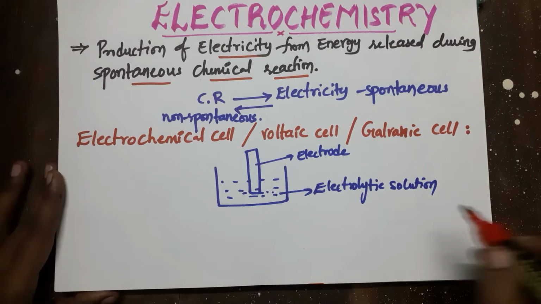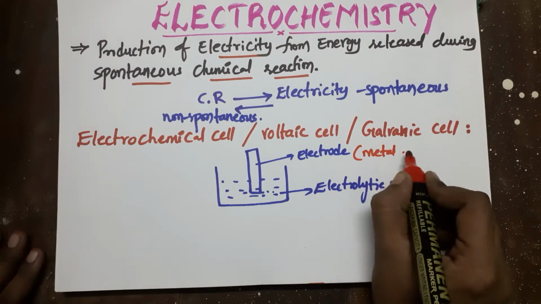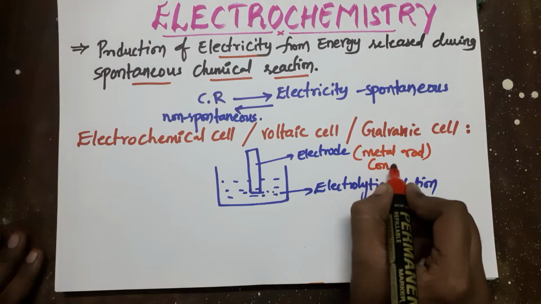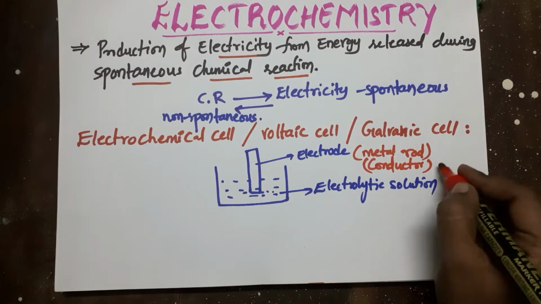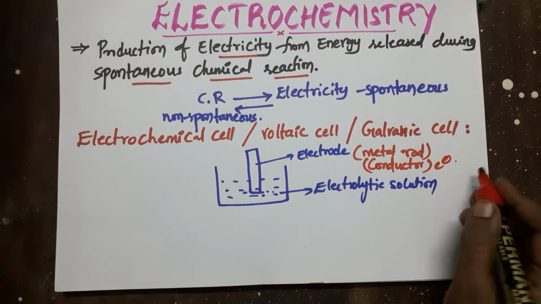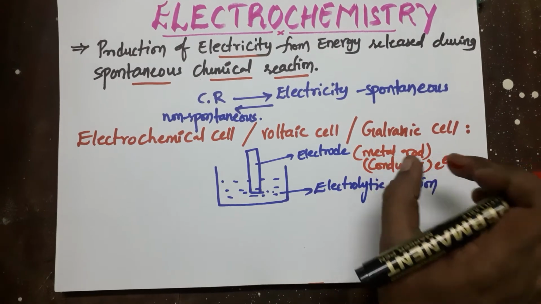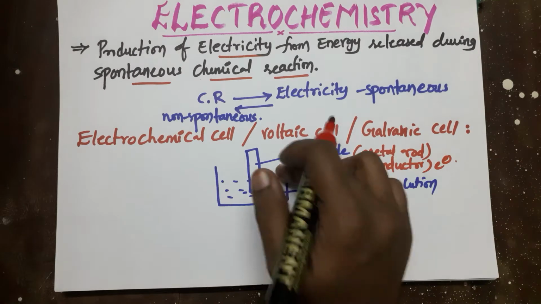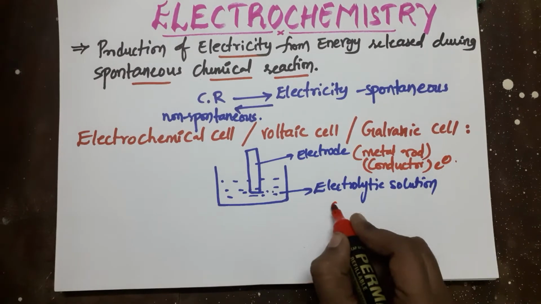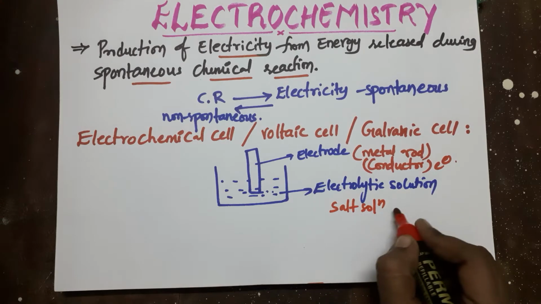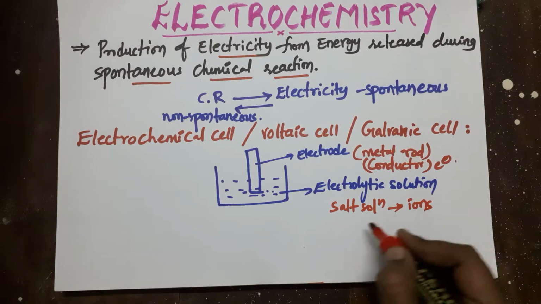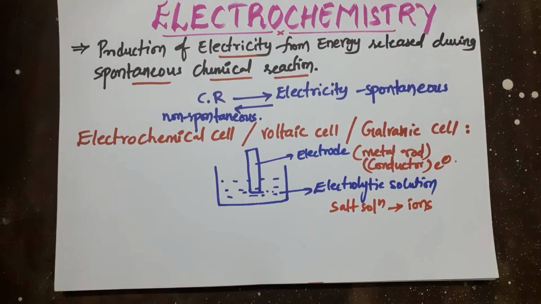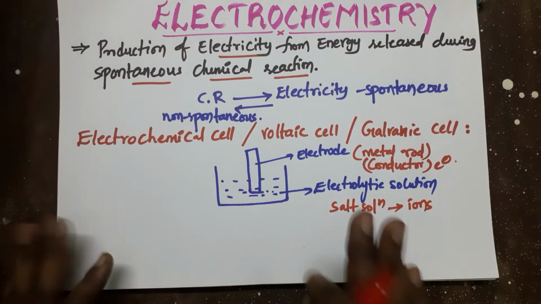What is an electrode? Electrode is a metal rod, and it conducts the electricity, so it is called a good conductor. It can conduct the electricity by flow of electrons, and it is made up of metal rod only. The metal rod is called the electrode, and the electrolytic solution is nothing but a salt solution, and during the chemical reaction it is able to produce the ions. That is why the solution is called electrolytic solution. It is the general appearance of an electrochemical cell or voltaic cell or galvanic cell.